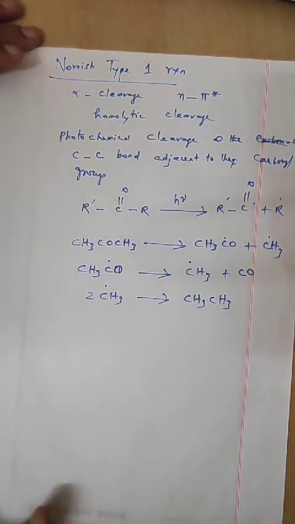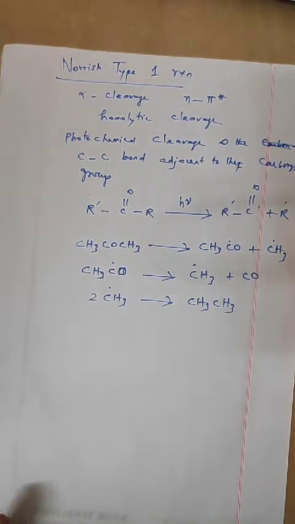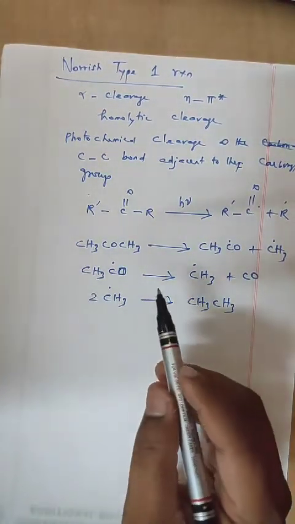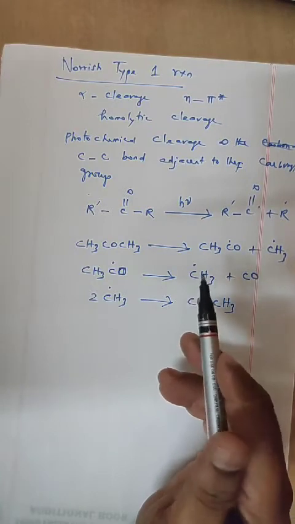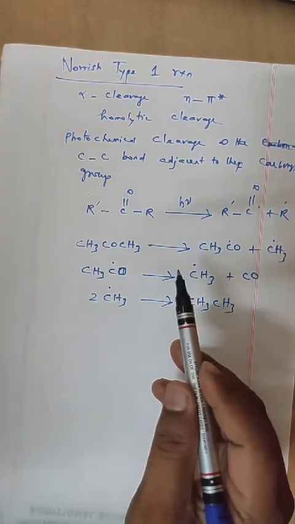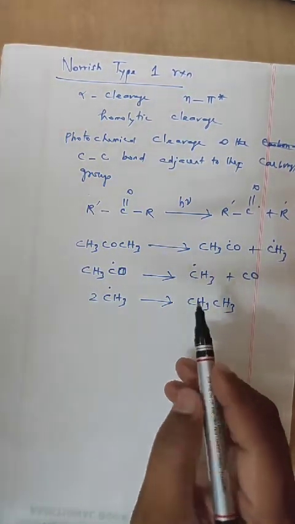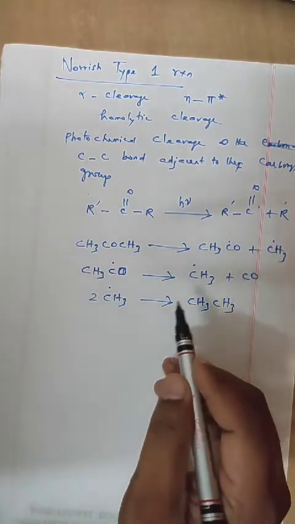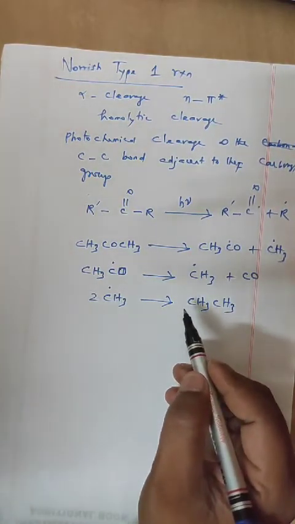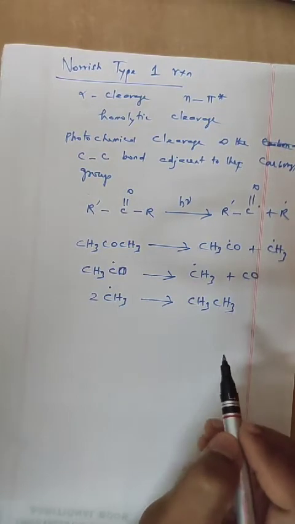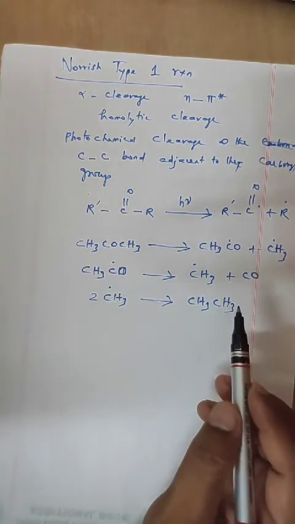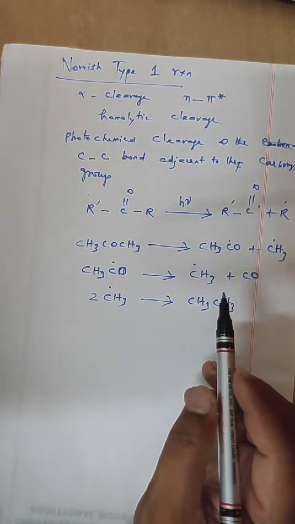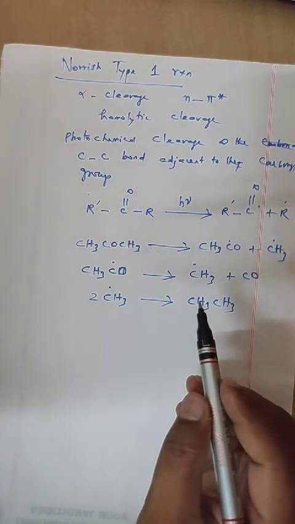There are many more examples, but I am going to finish the Norrish type 1 reaction, or photochemical reactions of ketones. In the examination the question may be phrased as photochemical reactions of ketones instead of Norrish type 1; both are the same. So with that I will conclude my class. Thank you.